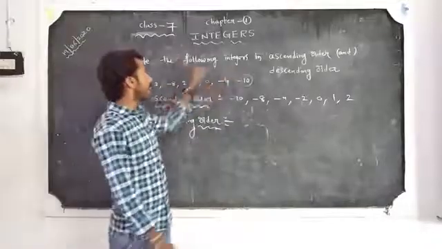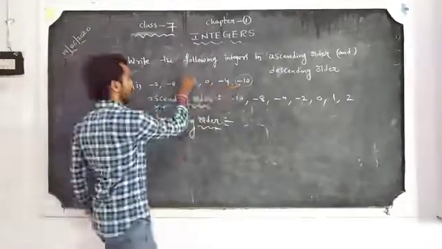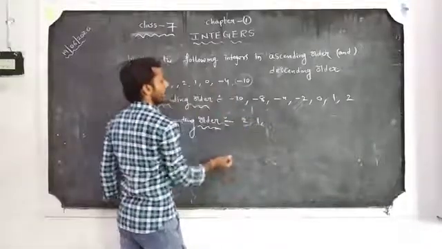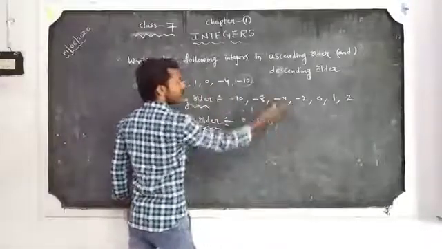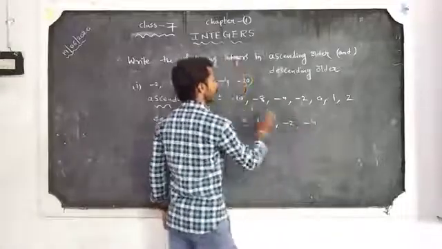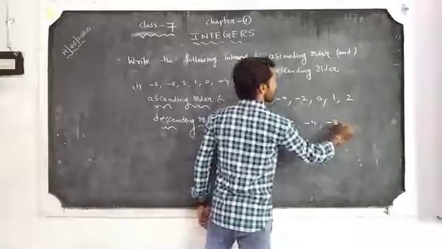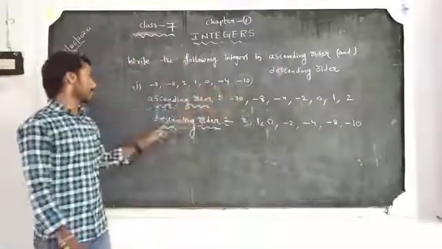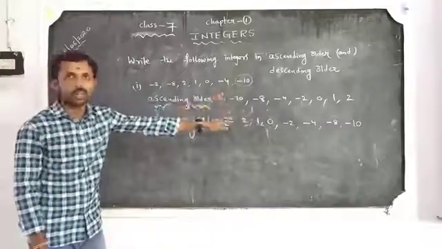Here the biggest integer is 2. Next one 1, next one 0, next one minus 2, next one minus 4, next one minus 8, next one minus 10. So big to small number. Descending order means big to small number.